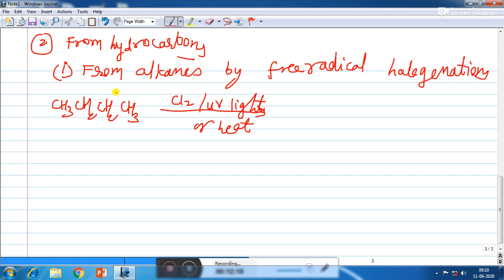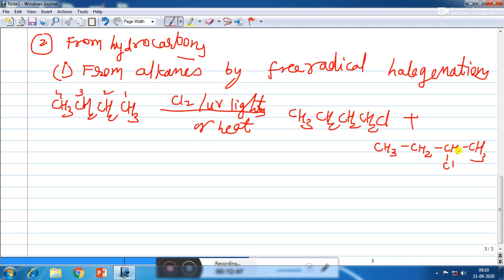Now here there are two possibilities. Either Cl will replace the hydrogen of carbon number 1 to form 1-chlorobutane, or Cl may replace the hydrogen of carbon number 2 to form 2-chlorobutane. So we are going to get a mixture of isomers which are difficult to separate, and so the yield of any single compound is very low.